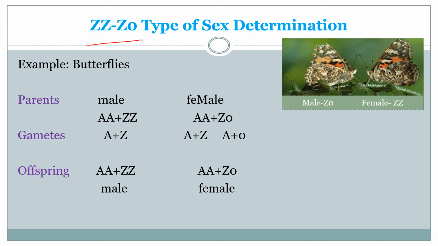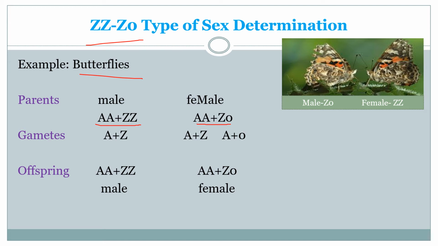And here next, ZZ-Z0 type of sex determination. An example for the ZZ-Z0 type is butterflies. Here the parents: the male will be having AA plus ZZ as usual. These are homogametes. And here the female will be having AA plus Z0.